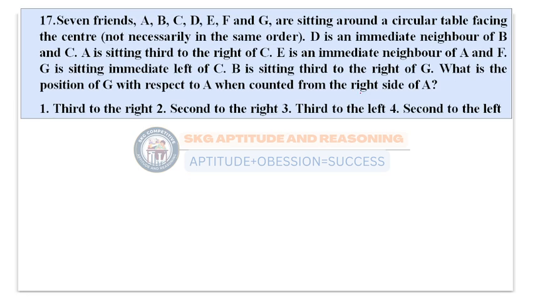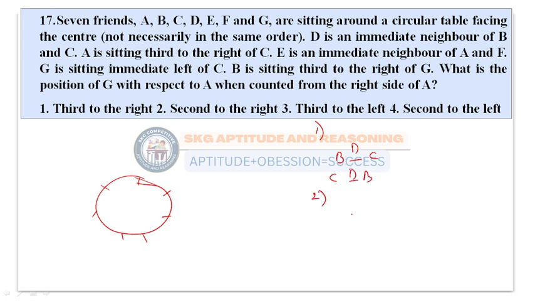What is given in the question? This is also a seating arrangement question. There are 7 persons: 1, 2, 3, 4, 5, 6, and 7. The first condition: in between B and C, D is present.